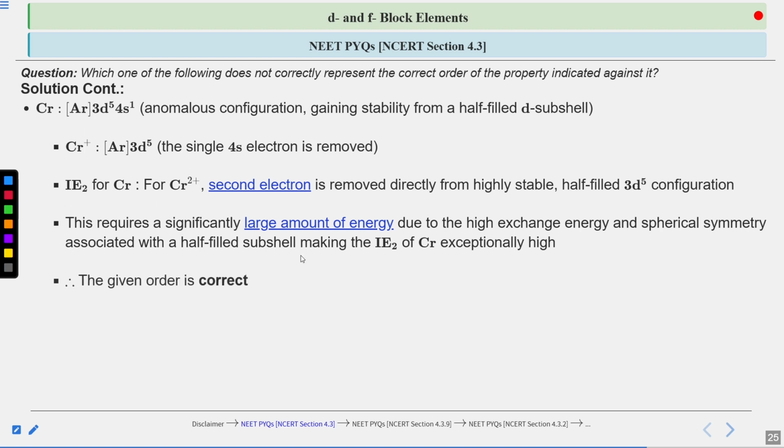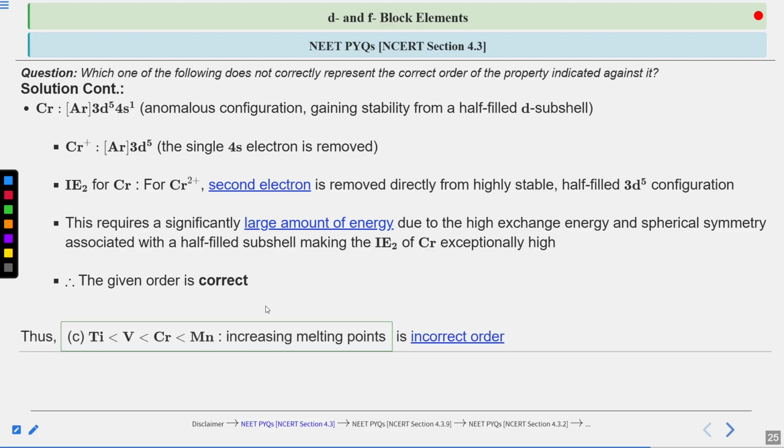Therefore, the given order, which was highest for chromium, then manganese, then vanadium, and then titanium, is the correct order. Thus, the order for the increasing melting point, manganese, then chromium, then vanadium, and then titanium, was the only incorrect order we have found. Other than that, every order is correct.